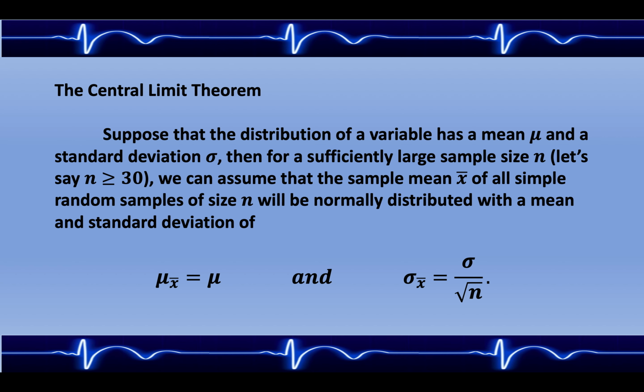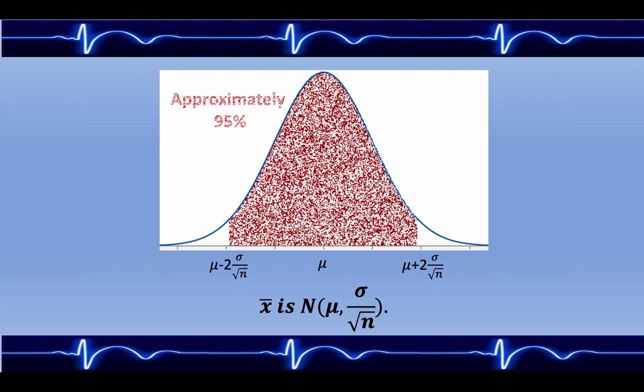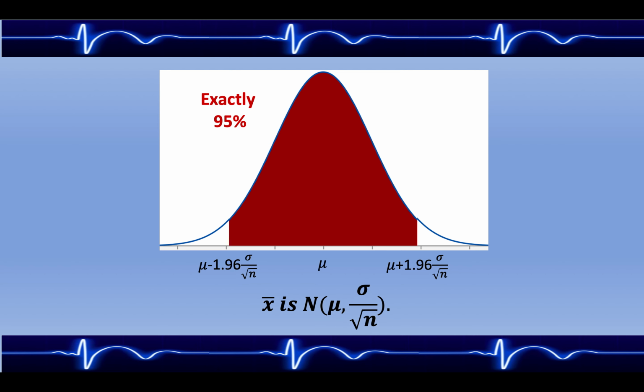The mean of the sample means is going to be equal to the mean of the population. And the standard deviation of the sample means will be equal to the standard deviation of the population divided by the square root of the sample size. So for instance, if we consider this normal distribution centered at the mean of the population, if we go two standard deviations left and right, this is an interval in which approximately 95% of all the values lie. If we want to be a little more precise, it's not exactly two standard deviations, it's actually 1.96 standard deviations left and right of center.